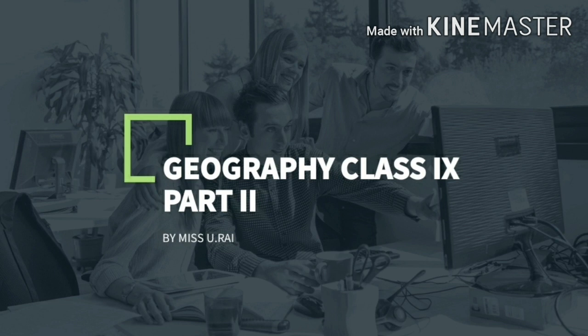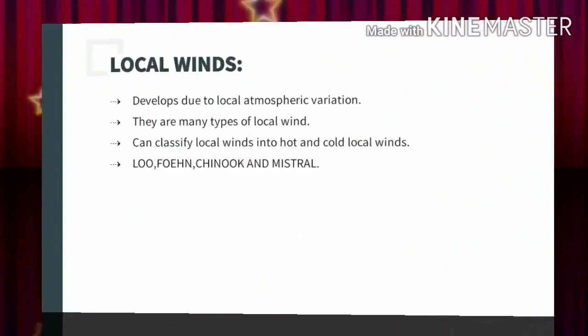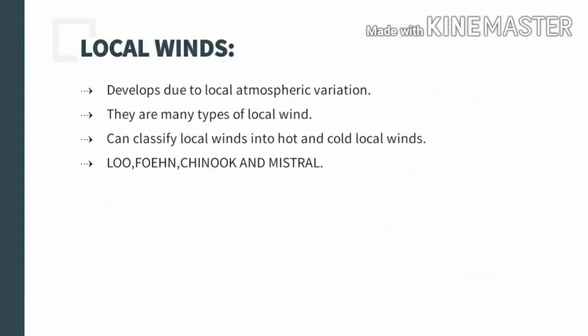In the previous part, we had talked about the periodic wind. Now we will be talking about the local wind. So, we all know when we say wind, what are we talking about? We are talking about the horizontal movement of the air. So, when that horizontal movement of the air is created because of the local factor or local atmospheric variation, then we call it a local wind.